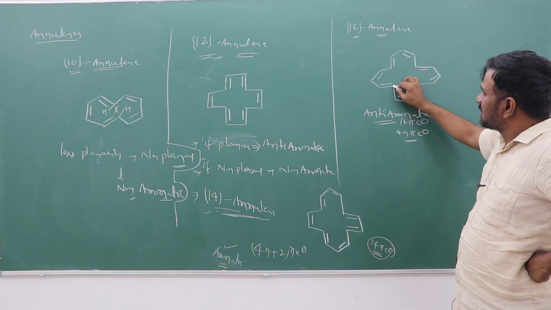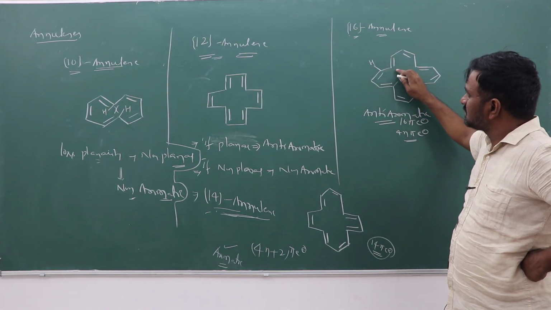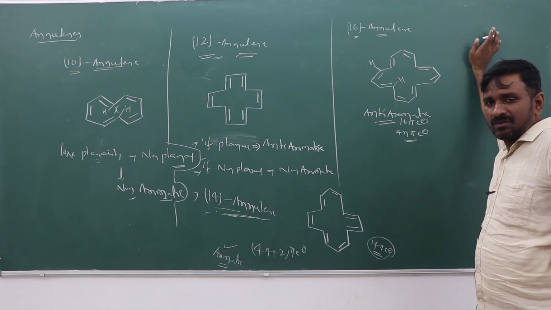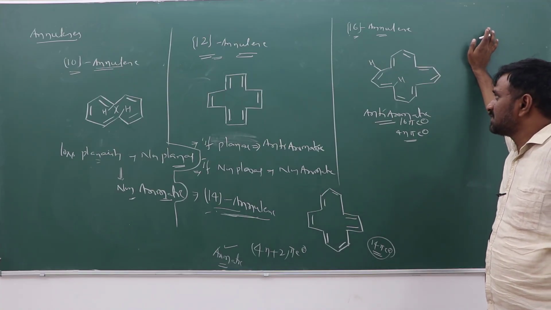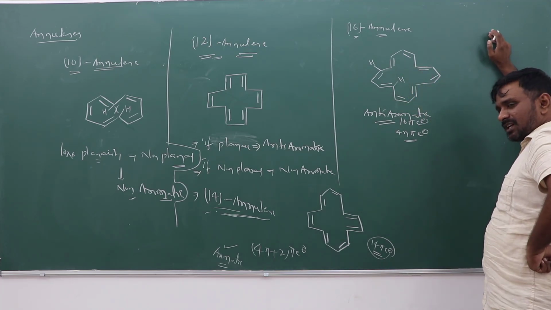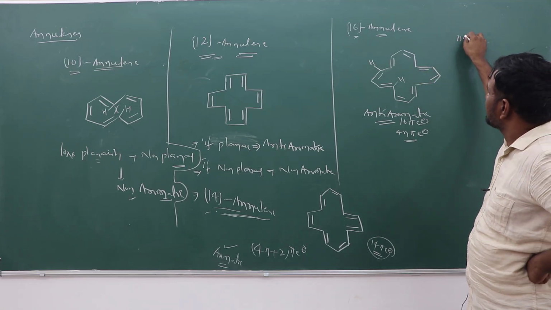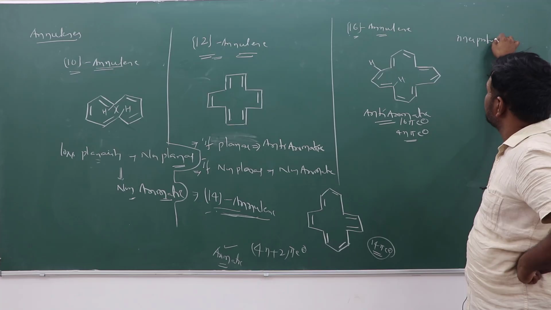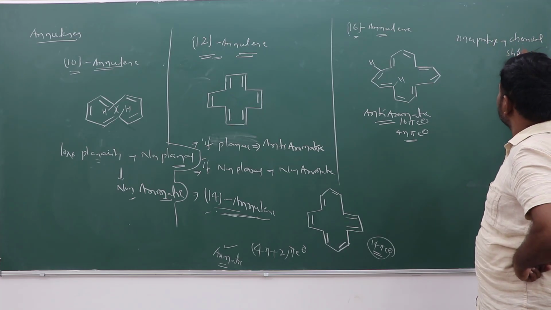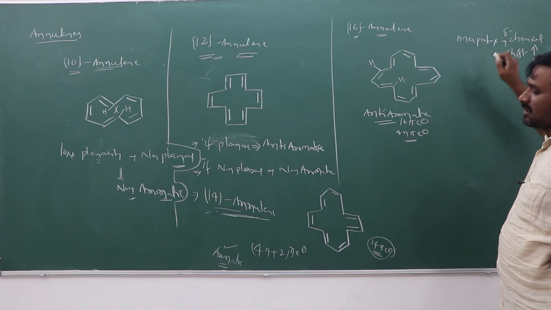In this case, there are inner protons and outer protons. Here is an inner proton, here an inner proton. This compound can also have different chemical names. There are 12 outer protons and 4 inner protons. The chemical shift values of the inner protons are more, delta chemical shift values are more.